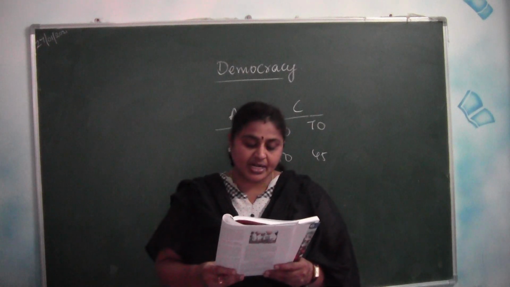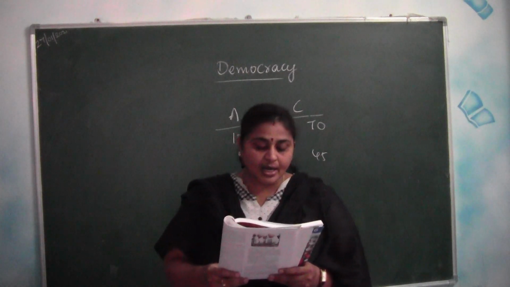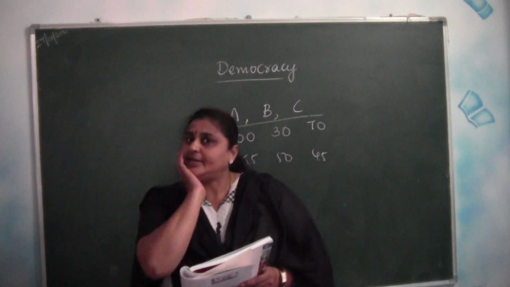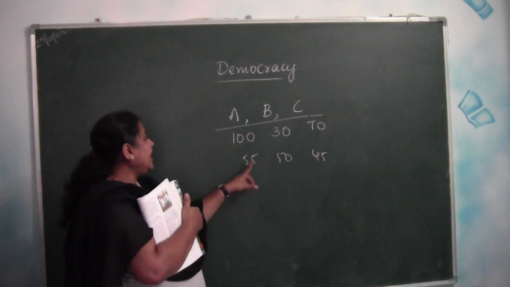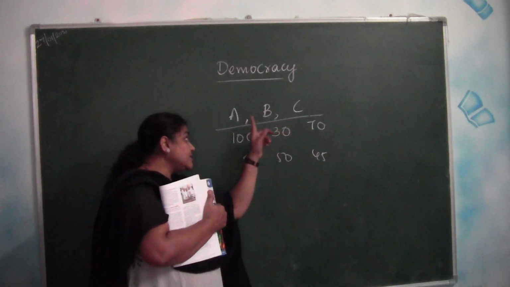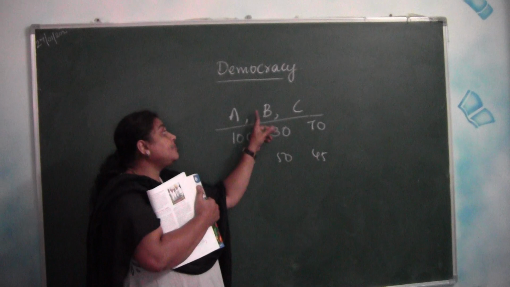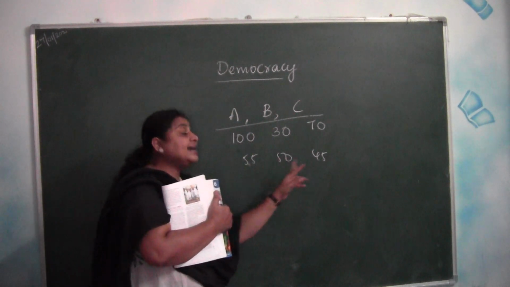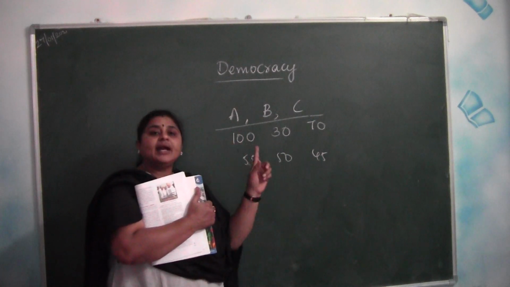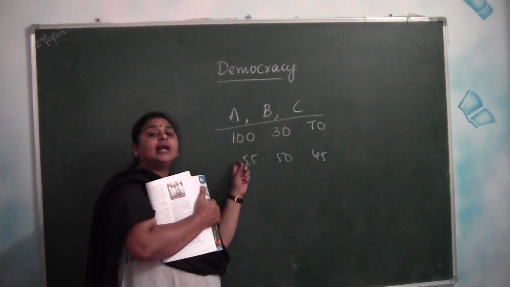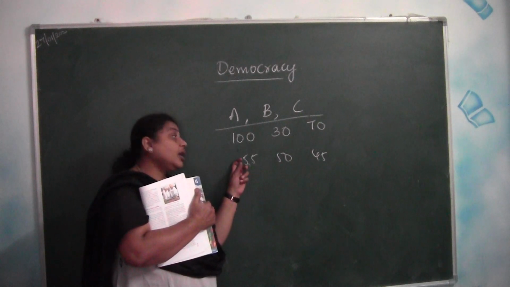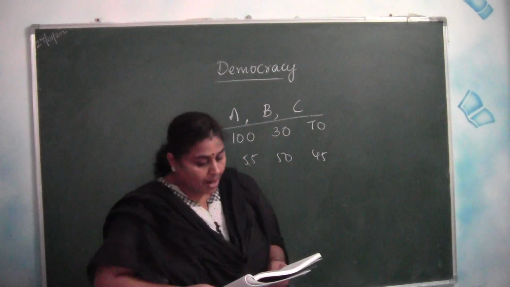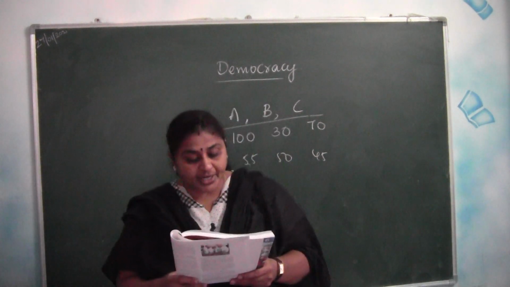Alternatively, the political party with the largest number of seats can form the government if it receives the support of other parties and independent candidates. Here I have said A got 55. If B is supporting A, then A and B together can form the government, or A and C. But one party should give support to the party that has got more votes than the other two. Opposition: the parties that are in the minority form the opposition.